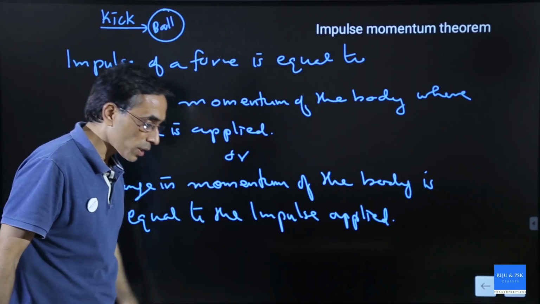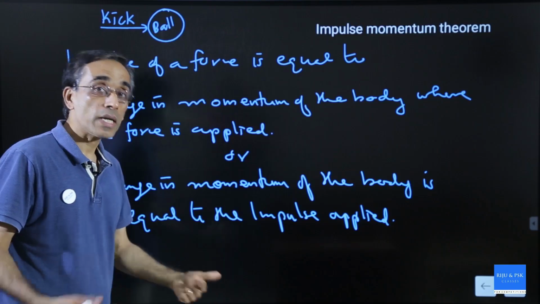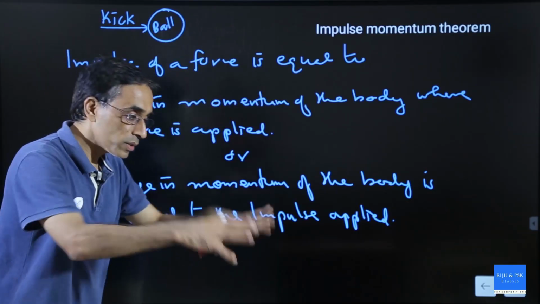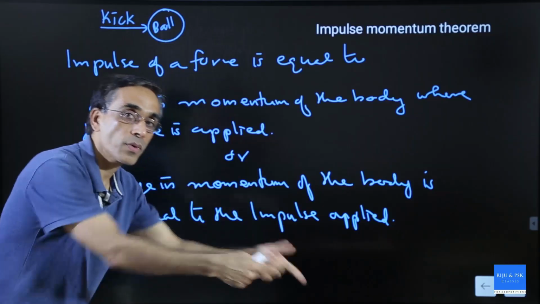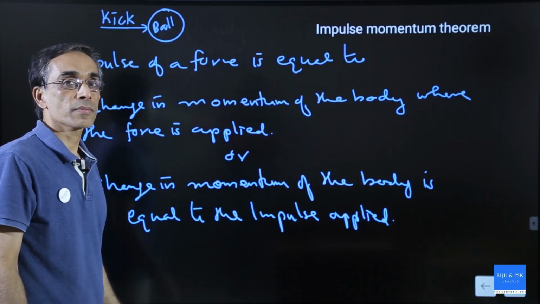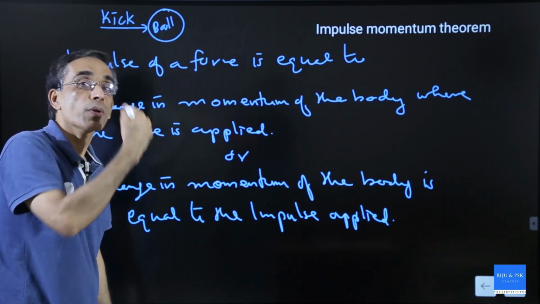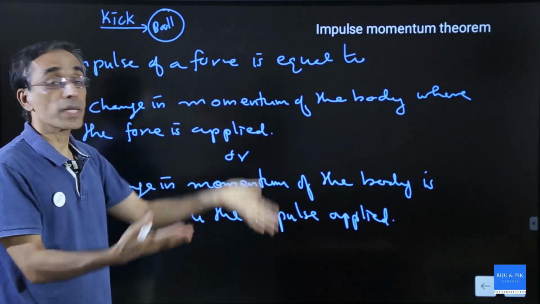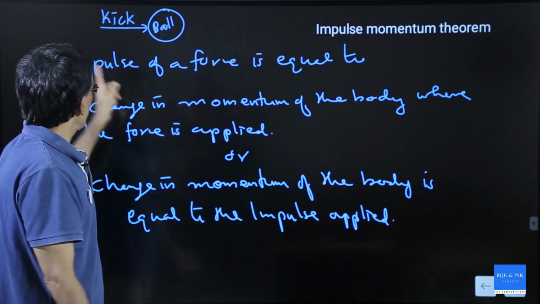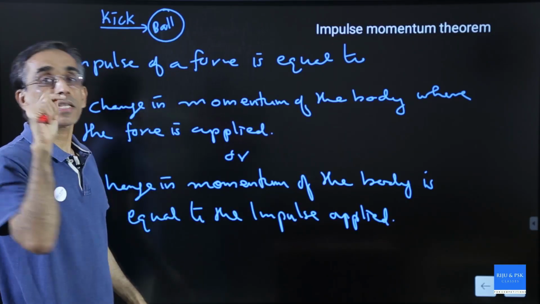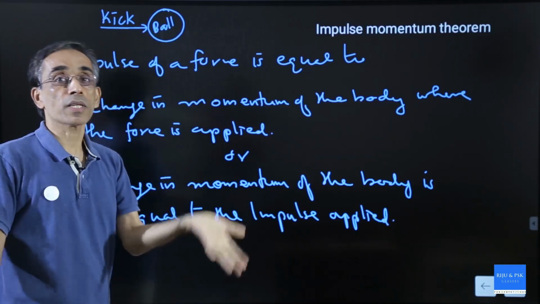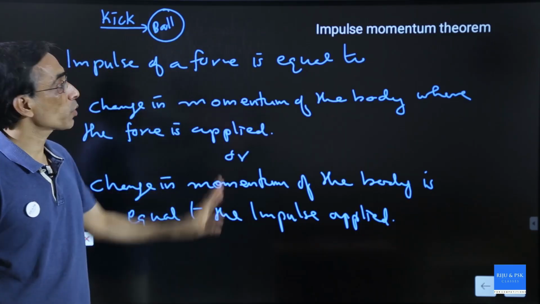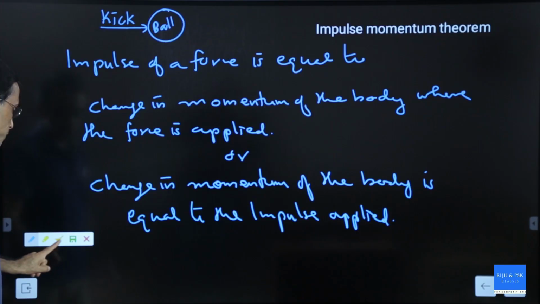Suppose I kick on the table, then what is the impulse of the applied force? Impulse of the applied force is equal to change in momentum of the table where the force is applied. If somebody punches you on your nose, then what is the impulse momentum theorem? Impulse of the punch is equal to change in momentum of your body, because that is where the force is applied. Is that okay? This is the impulse momentum theorem.